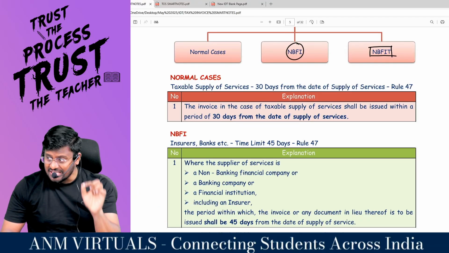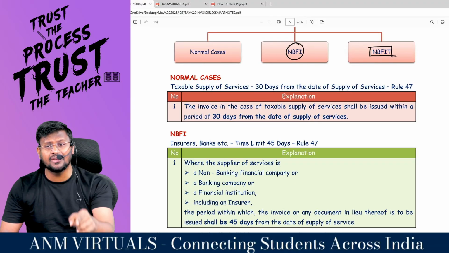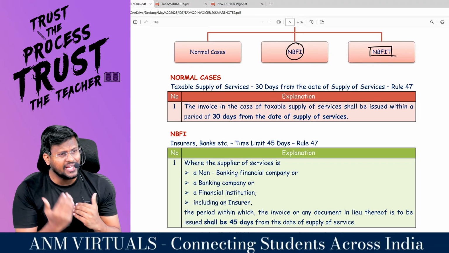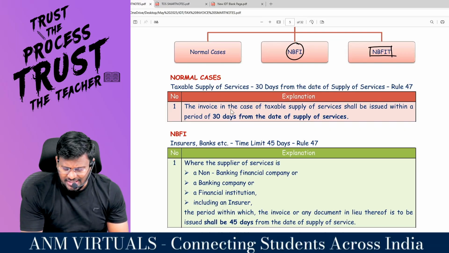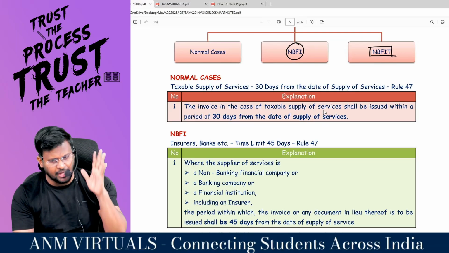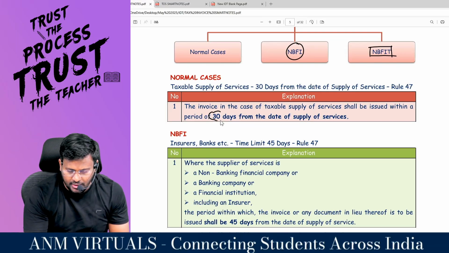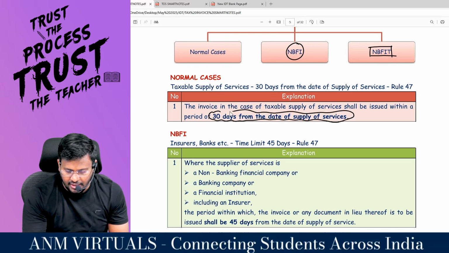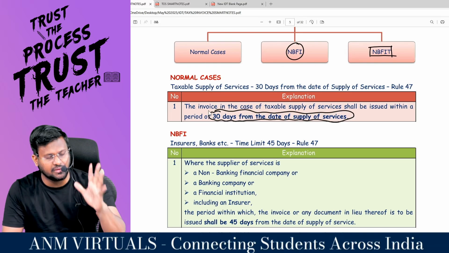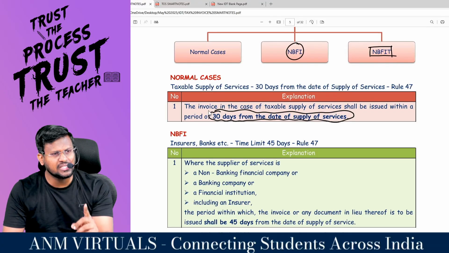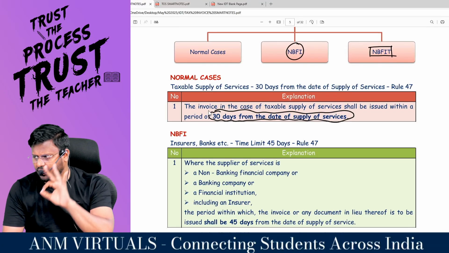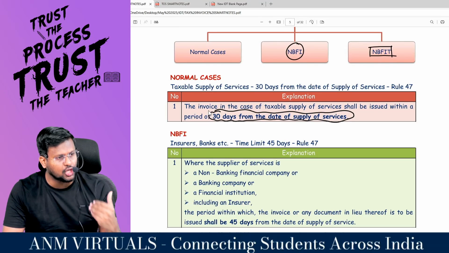So first complete the service, then within 30 days you are supposed to raise the invoice. In case of taxable supply of service, the invoice shall be issued within a period of 30 days from the date of supply of services. So if you are a normal supplier of services, you are supposed to raise the invoice within 30 days from the date of provision of services.